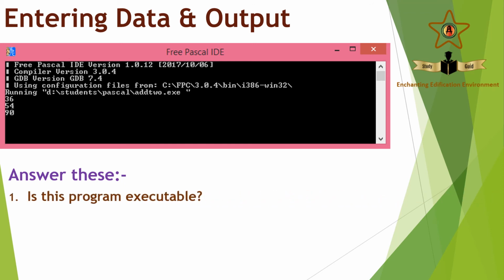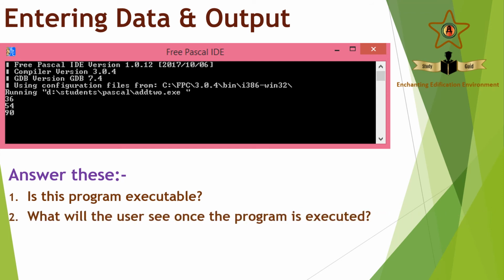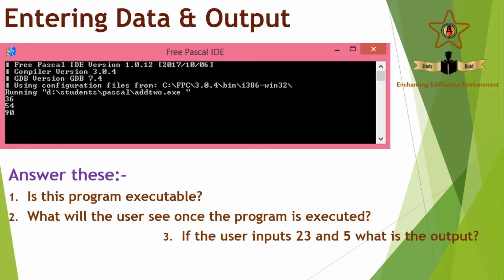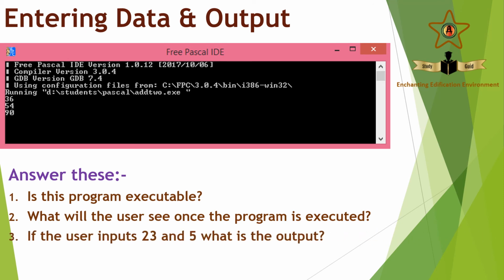Was this program executable? Yes, we saw that this program was executable. We can run the program, give data and get outputs. What will the user see once the program is executed? We saw some messages and a blinking cursor. If the user inputs 23 and 5, what is the output? So that is obvious, 28.